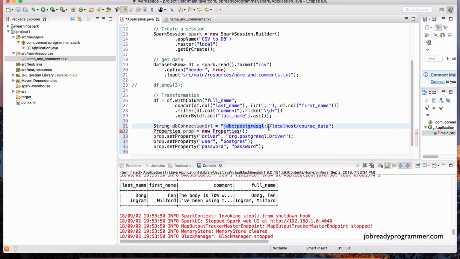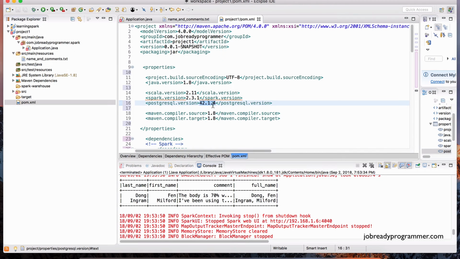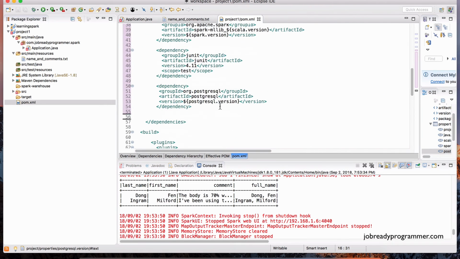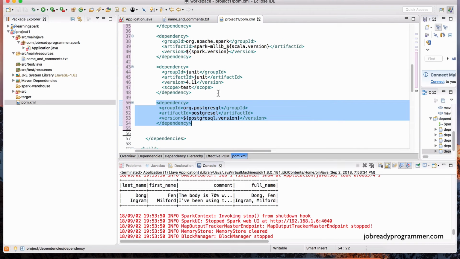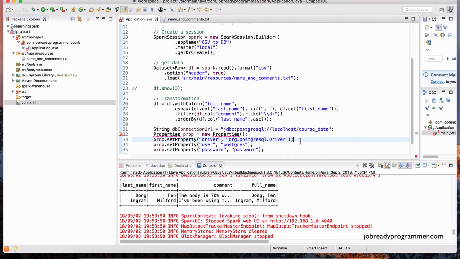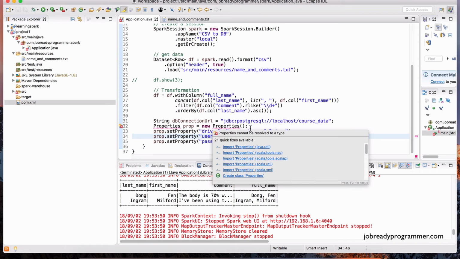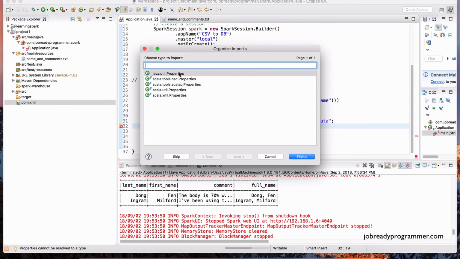We're using a PostgreSQL database driver, and we're giving it the properties such as the driver, which could be found as part of the source code in the POM file. I actually have the Postgres driver version here, and the dependency is down here, the PostgreSQL dependency. So this code should work for you. You just need to start a local instance of the Postgres database, which you can download very easily from the PostgreSQL website. Now these properties are coming from java.util. I'm just going to do a Command-Shift-O to bring in the import.